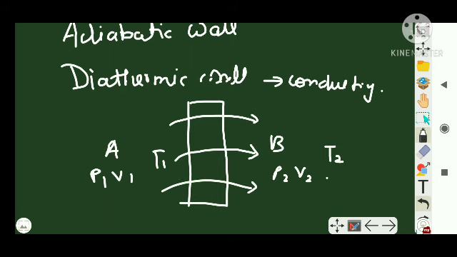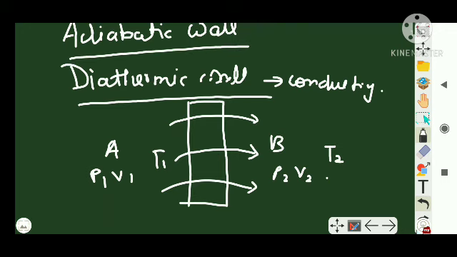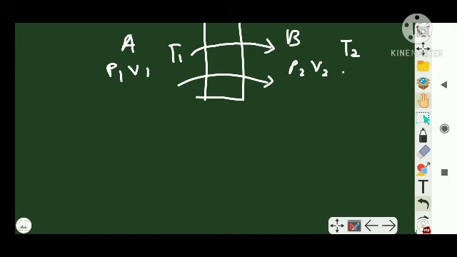And the heat flows from the higher temperature system to the lower temperature system till the system attains equilibrium, when both of them have the same temperature. Clear? So this is an example of a diathermic wall. Diathermic wall means conducting wall. Adiabatic wall means one which doesn't allow the exchange of heat nor matter. Clear? So these are the common terms which you have to know while you learn thermodynamics.